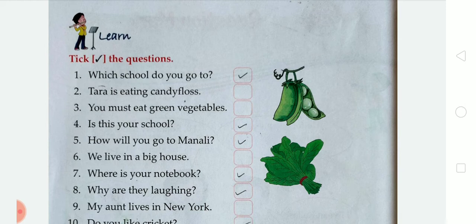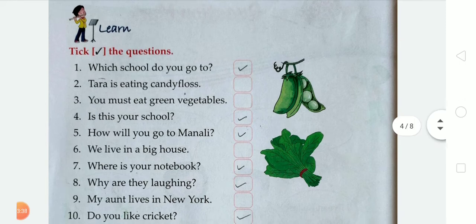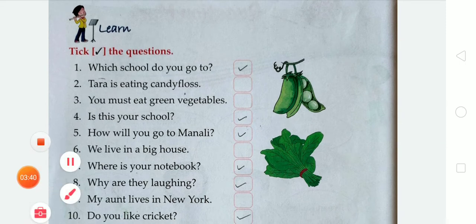And after that, number 4, is this your school? So what will we do here? Here the first letter begins with a capital and it has a question mark. So we have to tick this box. Okay. And after the fourth, there is number 5. In number 5, there is a sentence, how will you go to Manali? How will you go to Manali?